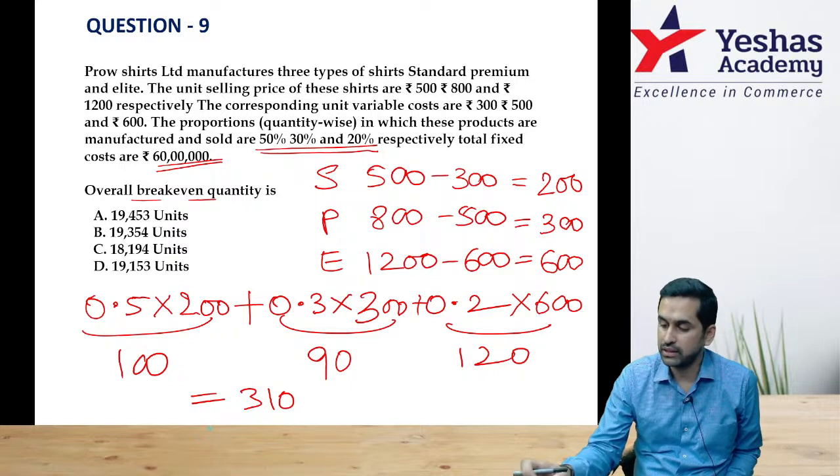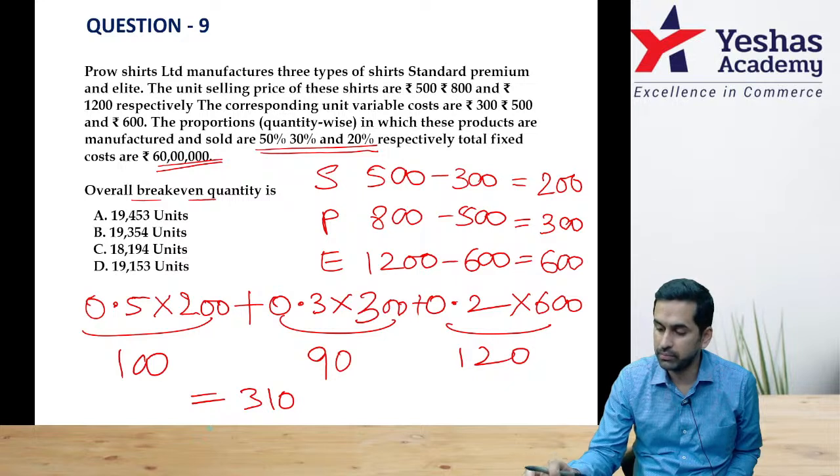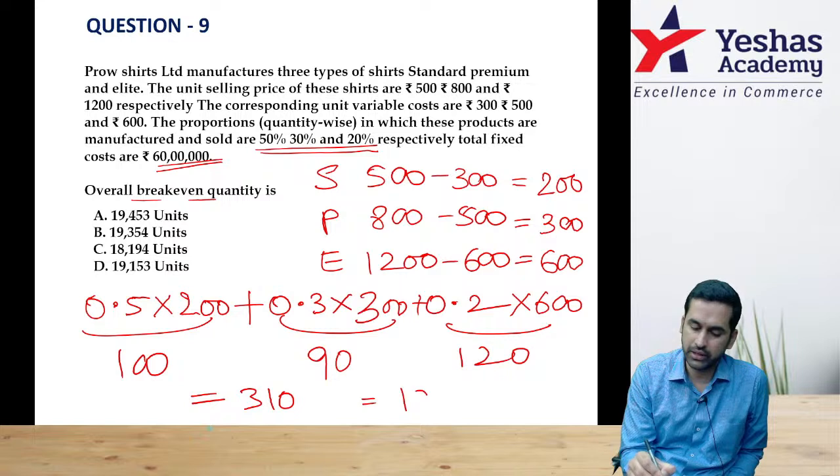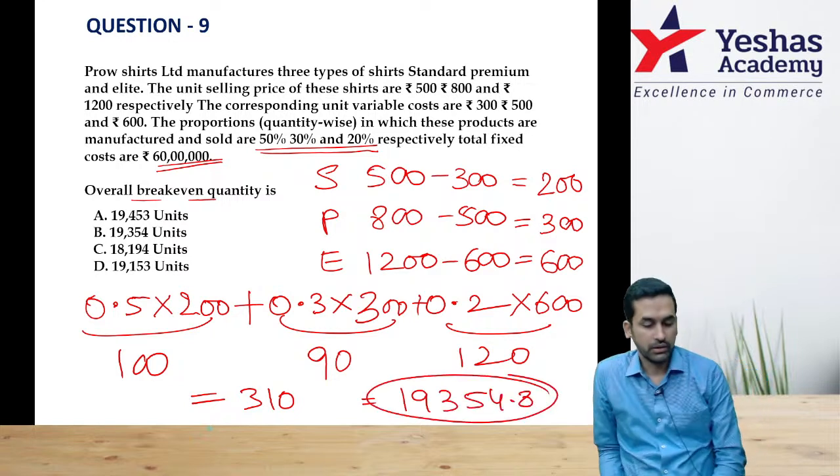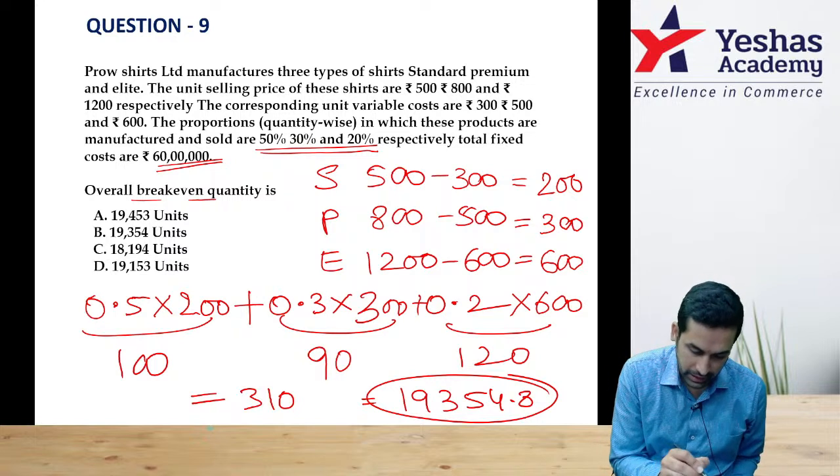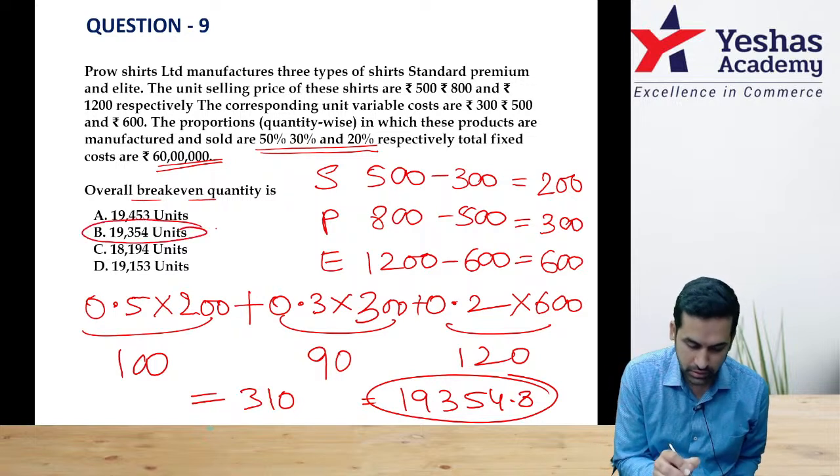Therefore, 60 lakh rupee divided by 310. Final answer I am getting 19354.8. The nearest number, 19354, is option B.